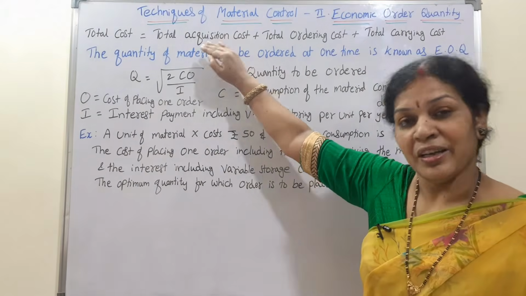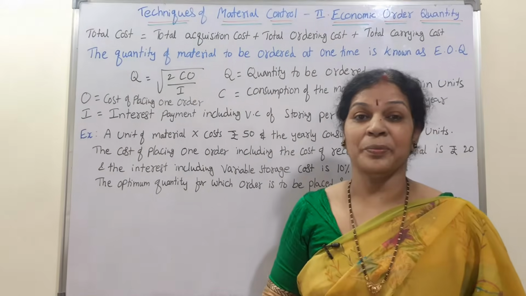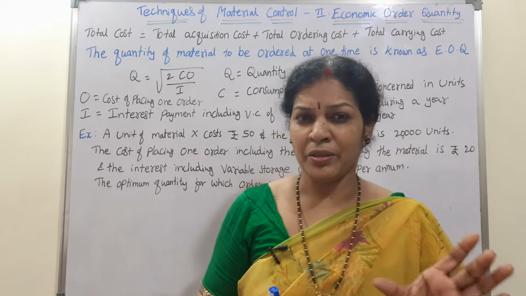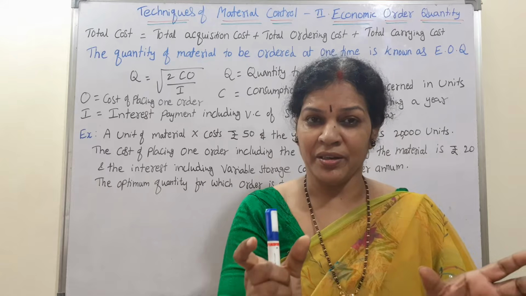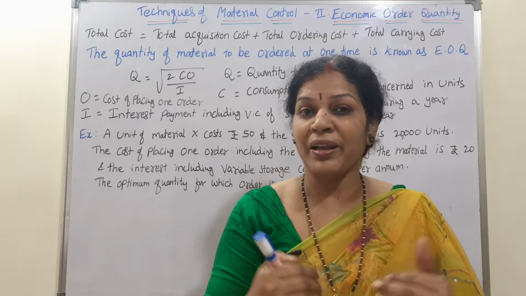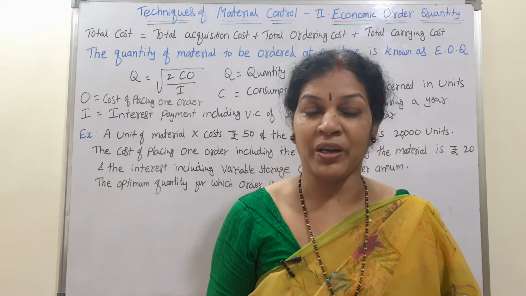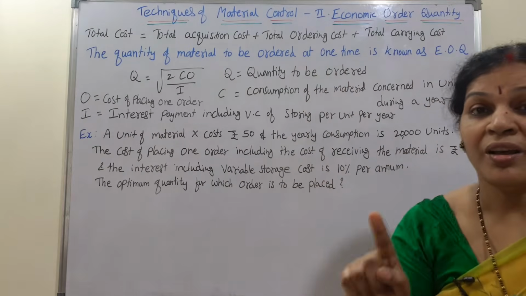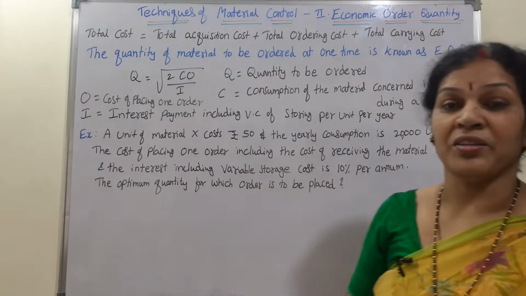Are you getting it? Acquisition cost plus total ordering cost. Ordering cost, as I have mentioned just now, 10,000 units I want to order, per unit it is 10 rupees, so the total is 1 lakh. For 1 lakh, the ordering cost is supposed to be 1,000 rupees. If I want to get 1 lakh of material, I have to pay 1,000 rupees. That 1,000 rupees would be the total ordering cost, plus total carrying cost.